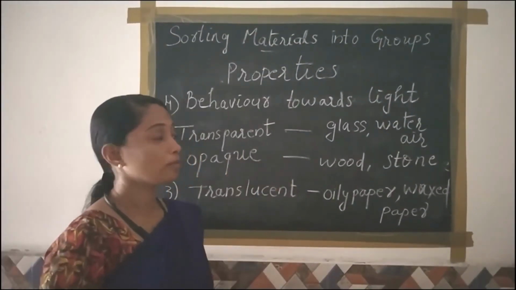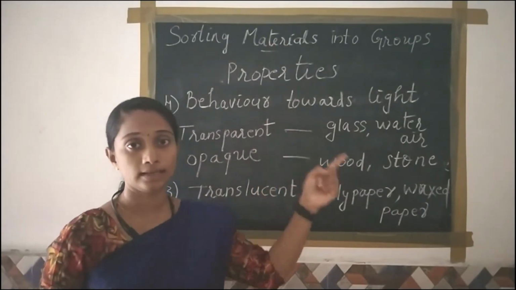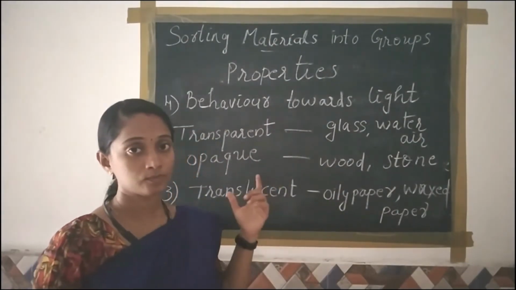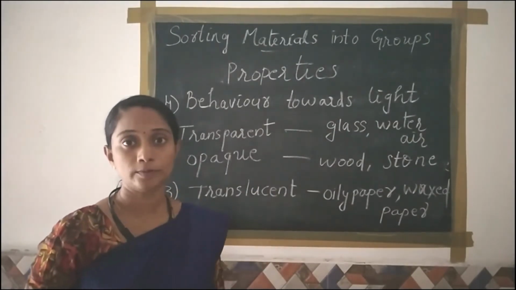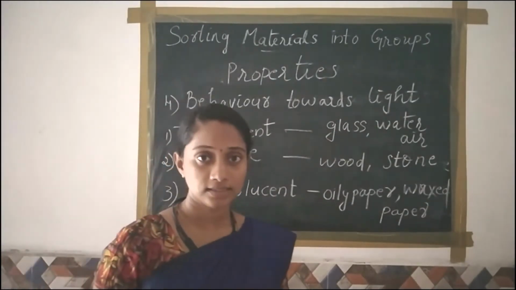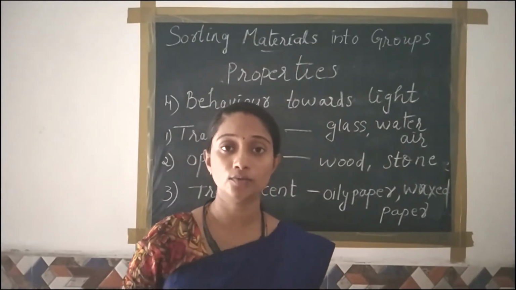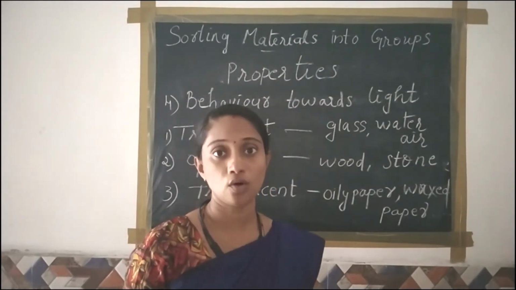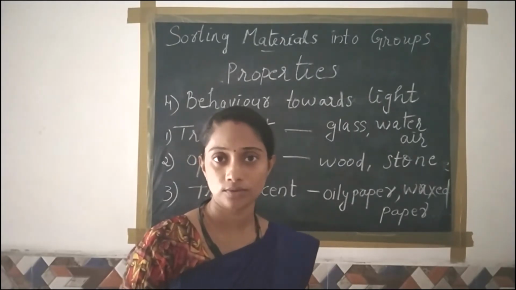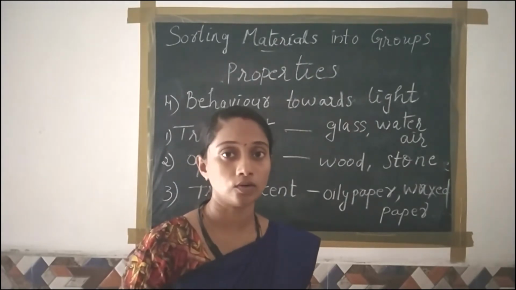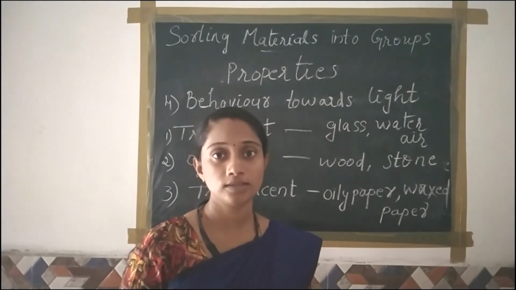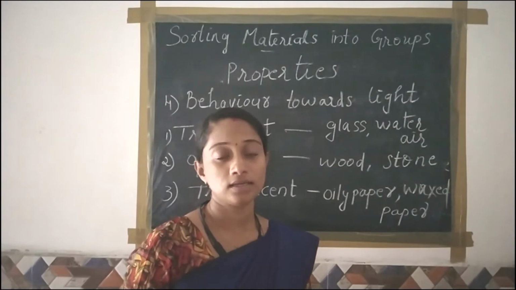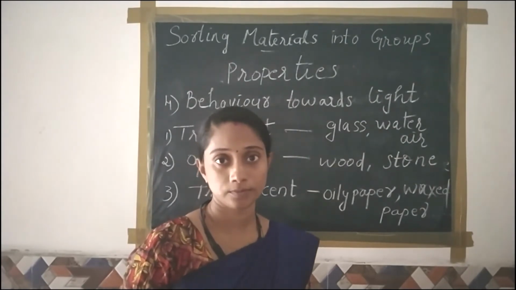Then the fourth property, behavior towards light. It is named as transparency. Now I am going to explain this property through a small example. Suppose you are sitting inside your room, you can see outside things through a glass window, but not through a wall or wooden portion. Why so? It is because glass is a substance which allows the light to pass through it, but wood does not allow the light to pass through it.